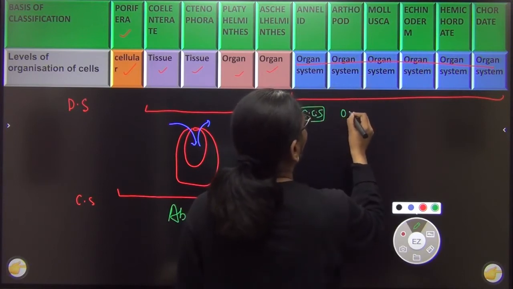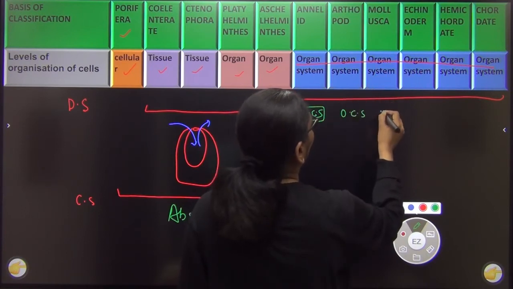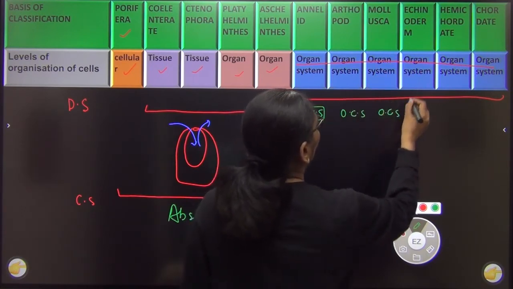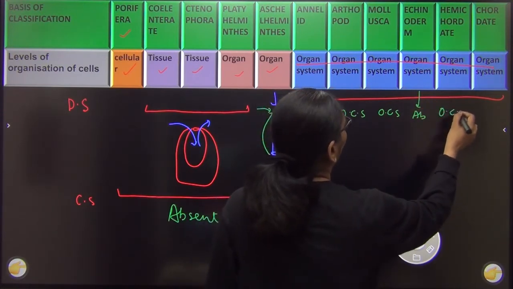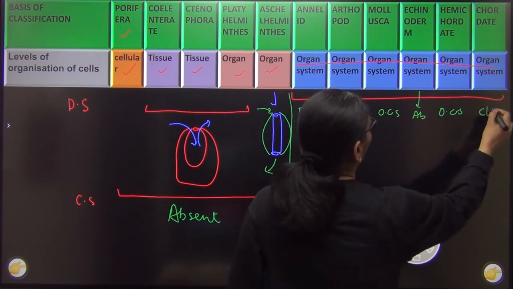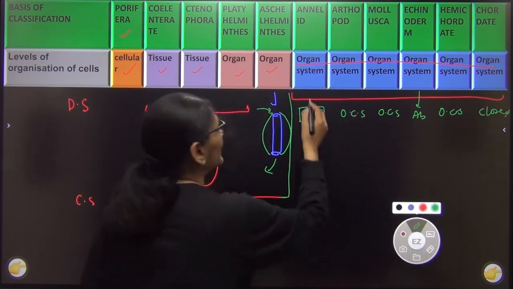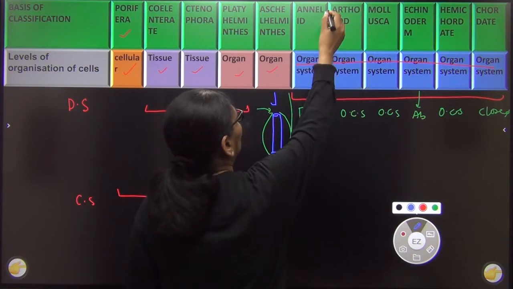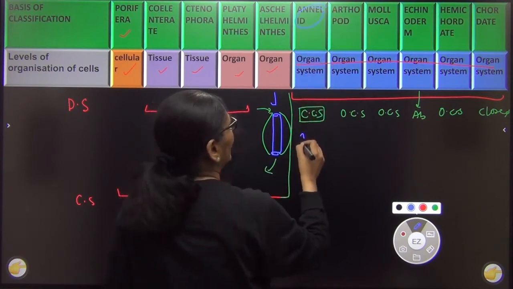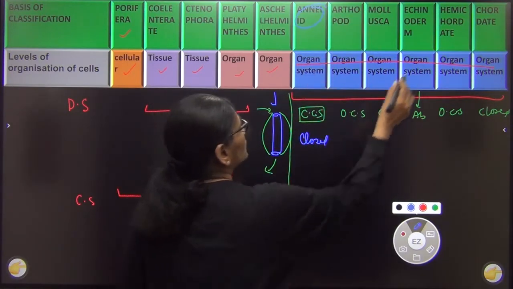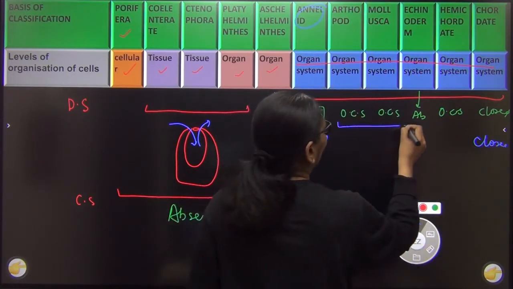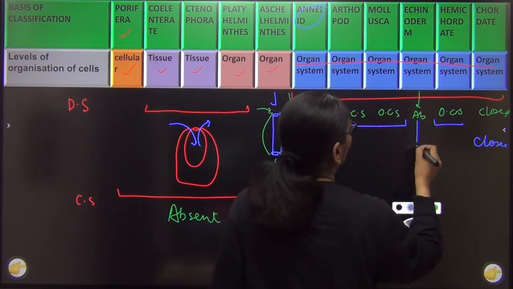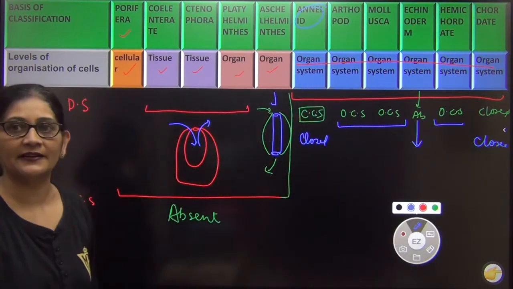Here it is an open circulatory system. In this also it is an open circulatory system. Here the circulatory system is otherwise absent. This is also an open circulatory system, and then in chordates it is closed. So it is a surprise that annelids, being the most primitive, still have a closed circulatory system. This is also closed, and in the remaining groups either it is an open circulatory system or the circulatory system is absent.